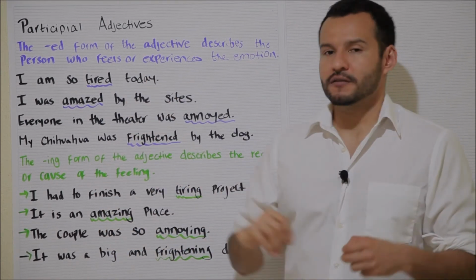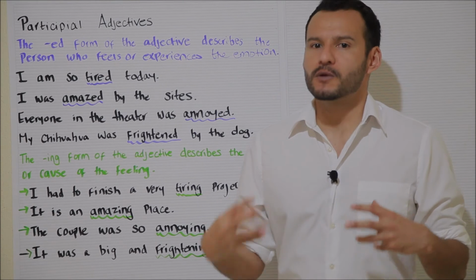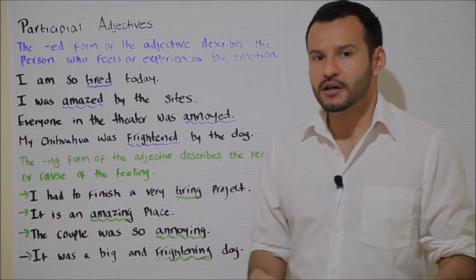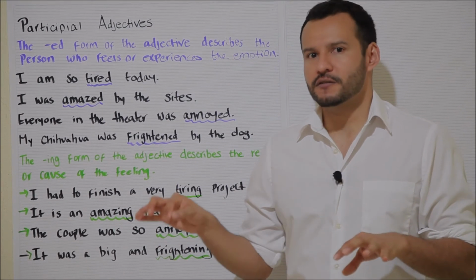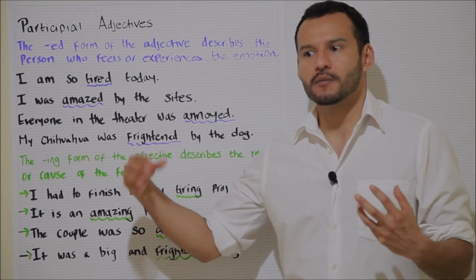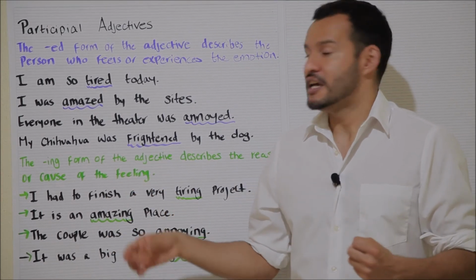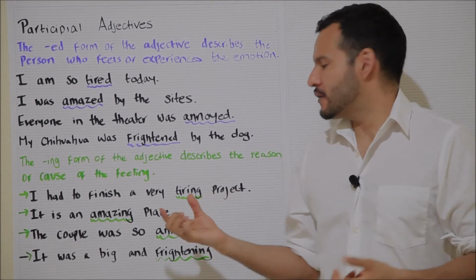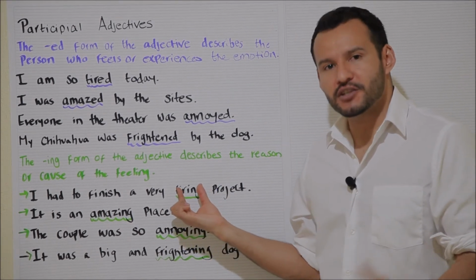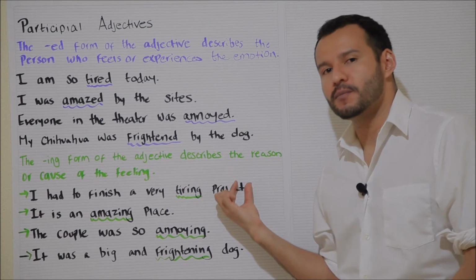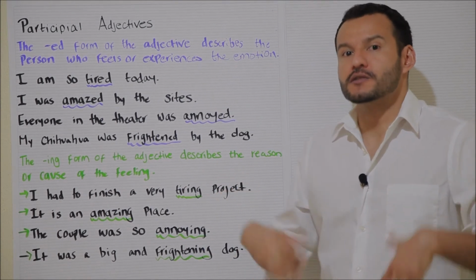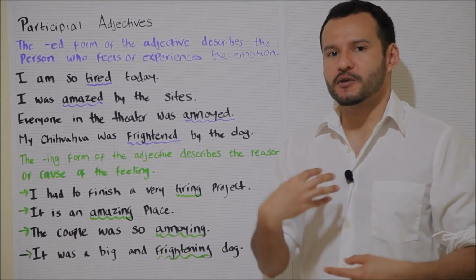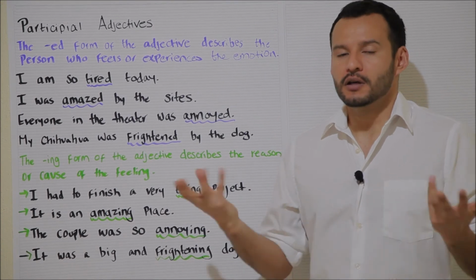So for example, in the first sentence, I said that I am really tired today because of work. But specifically, I had a project to finish, and it was a really long project, and it was a really tiring project. So here I use the ing form of the adjective, tiring, to describe the project, because the project is the reason that I was experiencing this particular feeling.